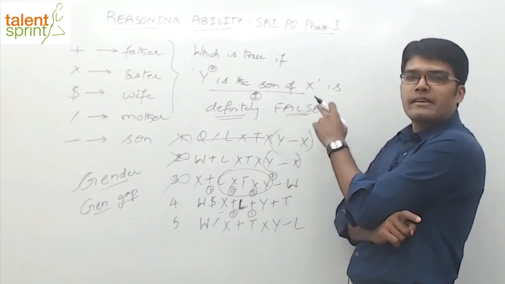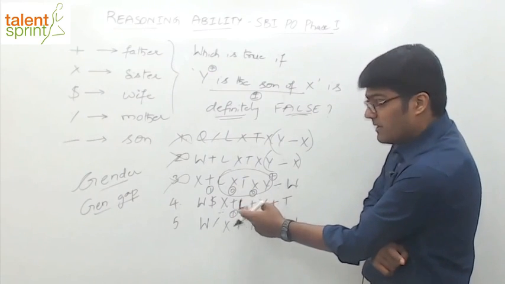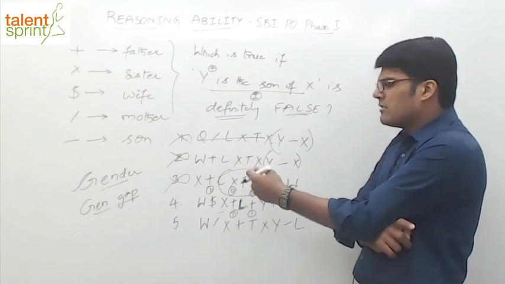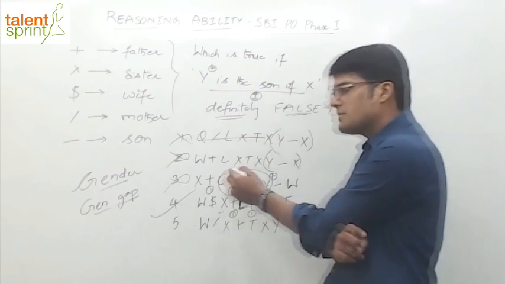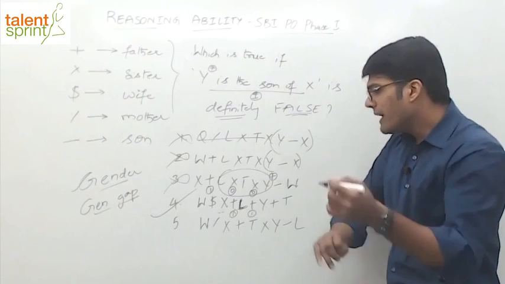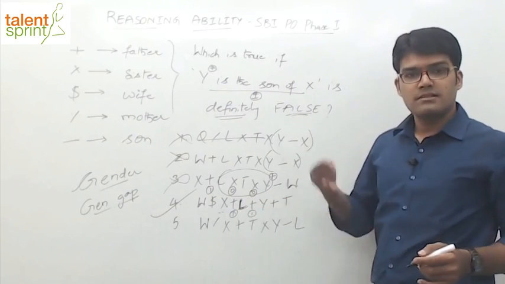Y should not be the son of X. That means the generation gap should not be 1. Between X and Y, the generation gap is not 1. And I need not worry about gender, because I want the wrong answer. I've got the wrong answer, which is the fourth option. So the fourth option is my answer. No, Y cannot be the son of X here, because between Y and X, the gap is 2.